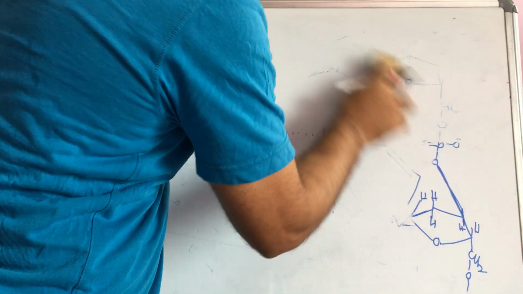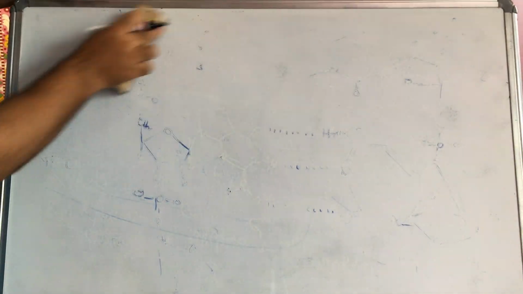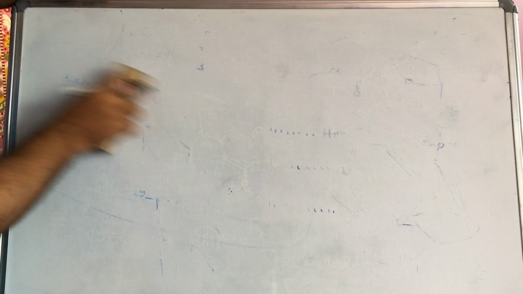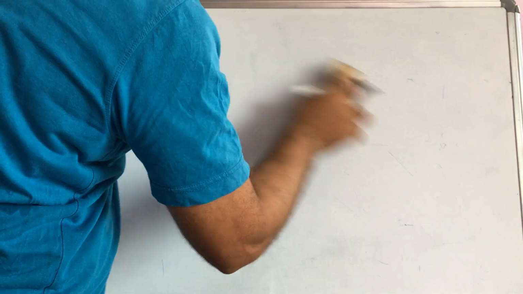But generally the reading of the sequence of bases is always 5 dash to 3 dash. Keep in mind, in mRNA formation also it is 5 dash to 3 dash, and replication of DNA is also from 5 dash to 3 dash. That is very important. You will be asked in the competitive exam.